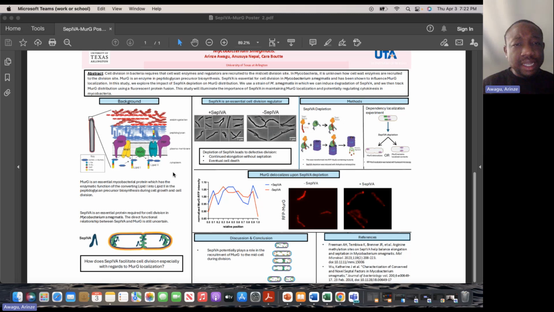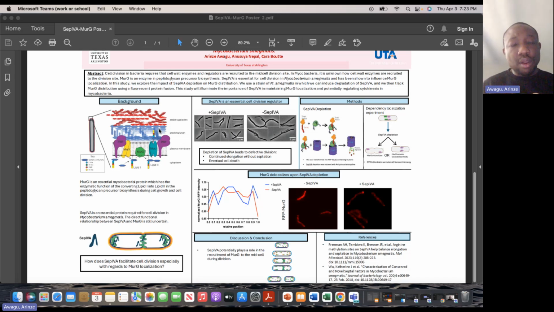So bacterial cell division is a complex process requiring precise coordination of cell wall enzymes and regulatory proteins at the mid-cell division site. However, in mycobacteria, the exact mechanism by which these enzymes are recruited remains unclear. And there's certain species like E. coli, which we have a relatively clear picture of how they do this. But in mycobacteria, that's still an area that has potential for more studies.